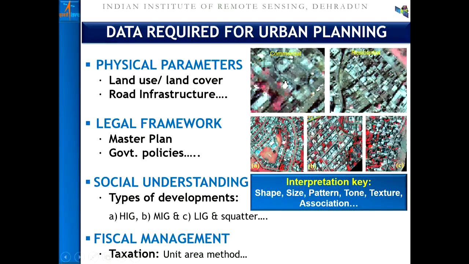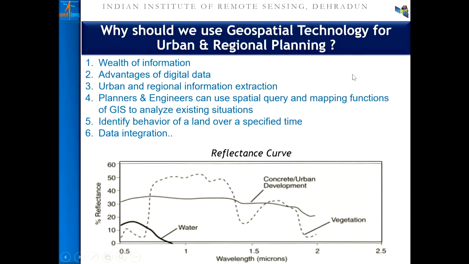Based on all these, looking at the image interpretation key which was taught in the beginning of this course, about shape, size, shadow, pattern, texture, association, etc., we can find out various social strata. Of course, this has to be verified on the ground as well. So this way, these are the information data sets which are typically required for urban planning.